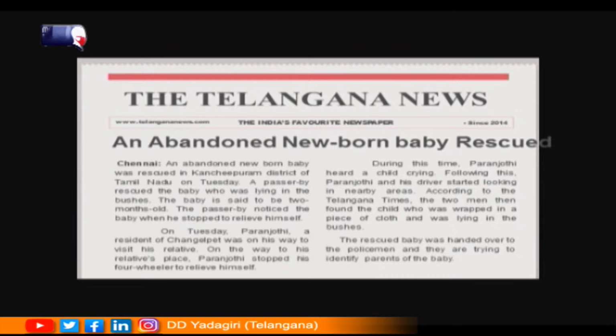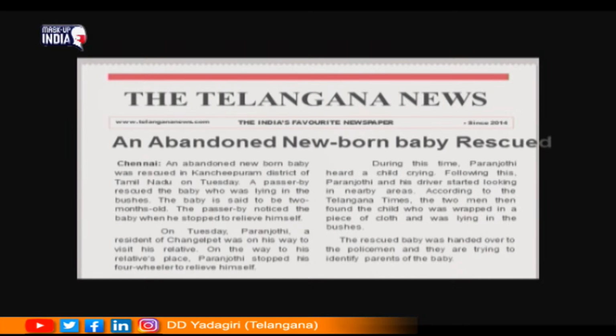Let me read this news report for you. This incident took place in Chennai. An abandoned newborn baby was rescued in Kanchipuram district of Tamil Nadu on Tuesday. A passerby rescued the baby who was lying in the bushes. The baby is said to be 2 months old. The passerby noticed the baby when he stopped to relieve himself. On Tuesday, Paranjoti, a resident of Chengalpet, was on his way to visit his relative. On the way to his relative place, Paranjoti stopped his four-wheeler to relieve himself.